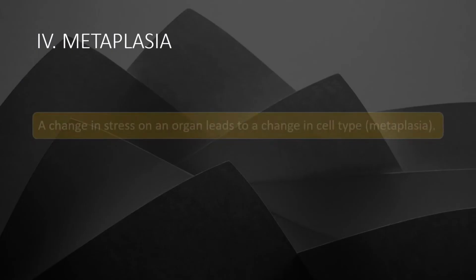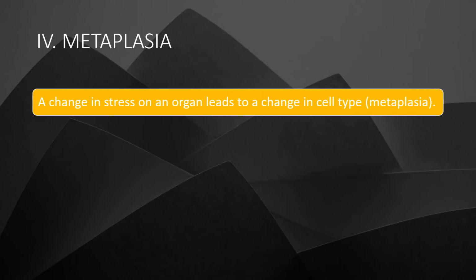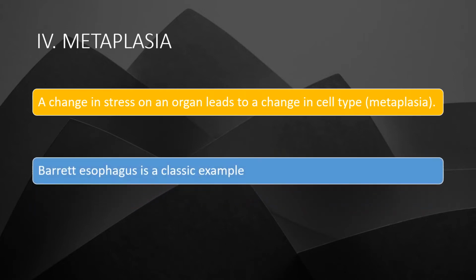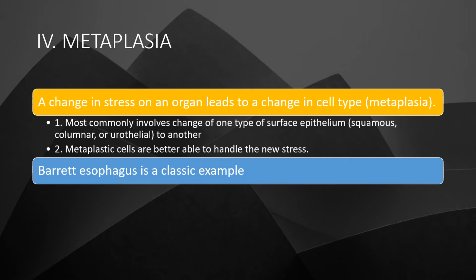Next is metaplasia. A change in stress on an organ leads to a change in cell type. Change in cell type is known as metaplasia. Barrett esophagus is a classical example of metaplasia. It most commonly involves change of one type of surface epithelium, squamous, columnar or urothelial, to another. Metaplastic cells are better able to handle the new stress because of the change in cell type.